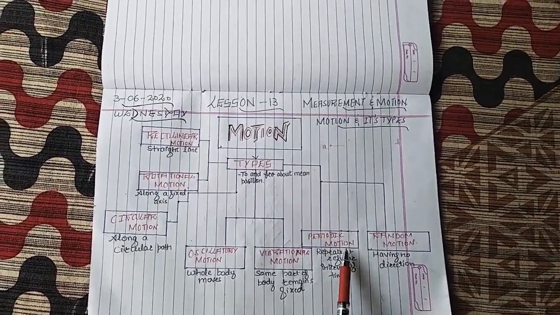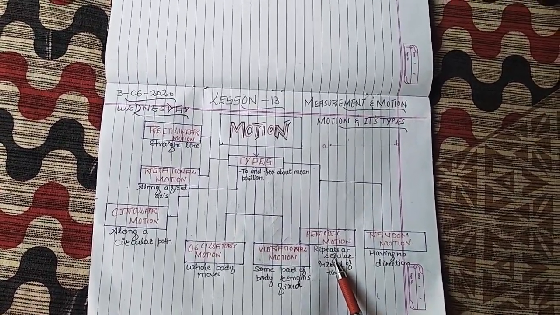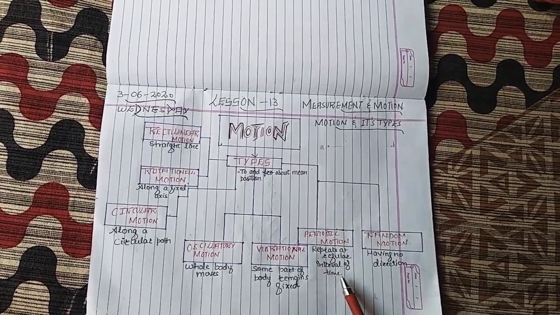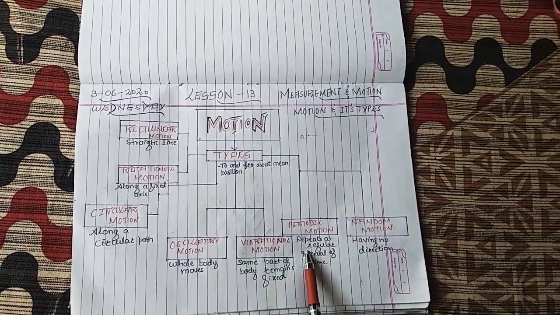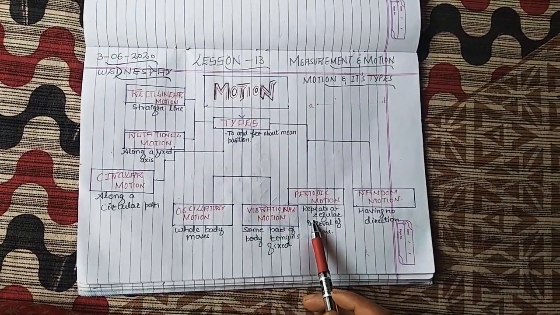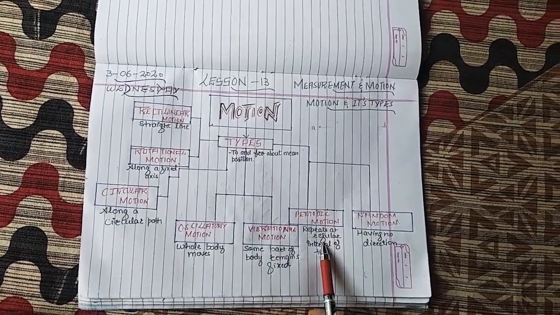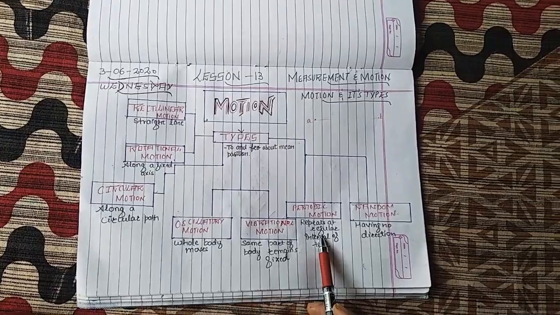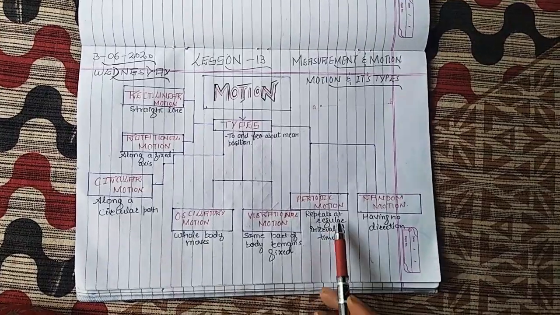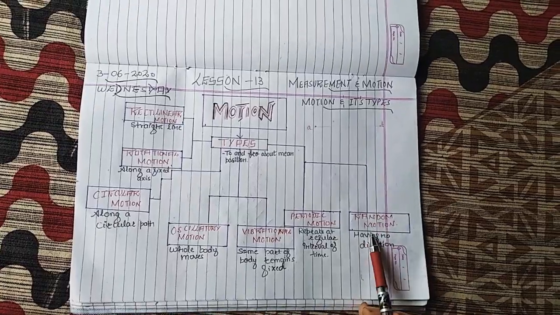Now come to the second last type of motion, periodic motion. What is periodic motion now? A motion that repeats itself after a regular interval of time is known as periodic motion. You come to school and your periods, 1 to 8, follow one after another, that is period wise, that follows the periodic motion. Okay, pendulum of a clock, that is also periodic motion. Needle of a sewing machine, the moon when it revolves around the earth, according to a definite period, is known as periodic motion. Now the last motion is random motion.